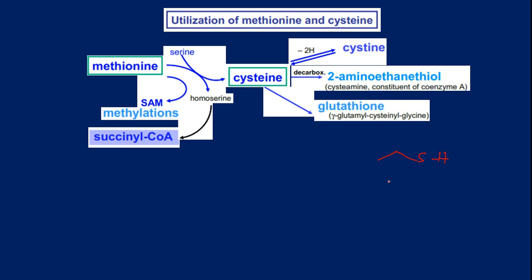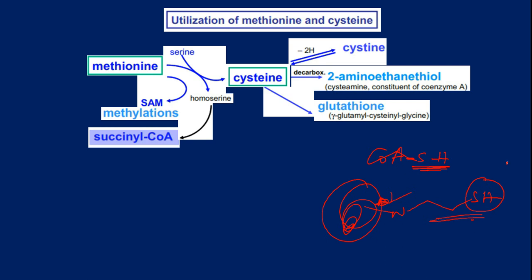Let's say acetyl coenzyme A, SH. So this SH is the handle to which acetyl groups are esterified.